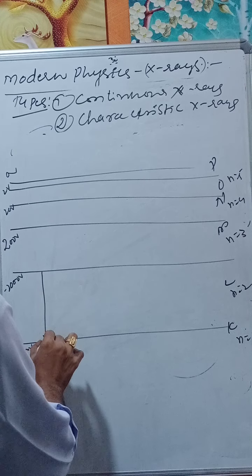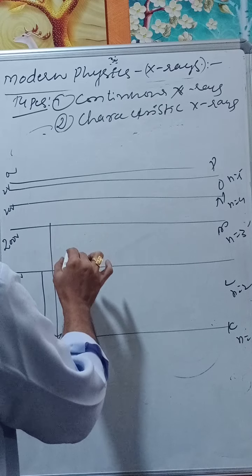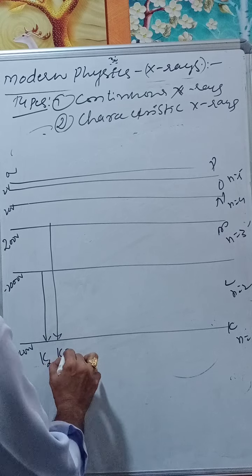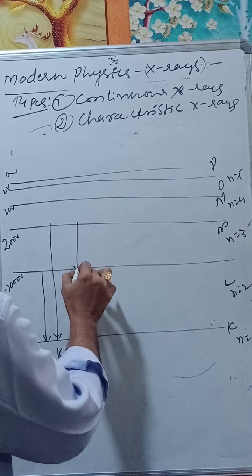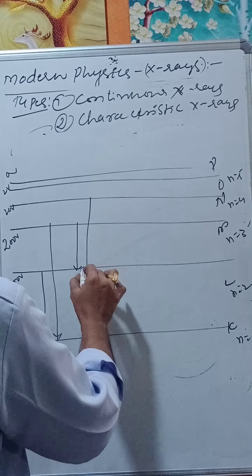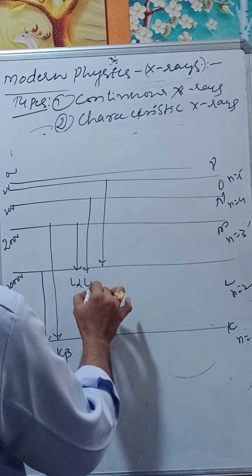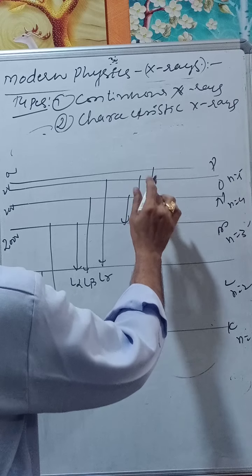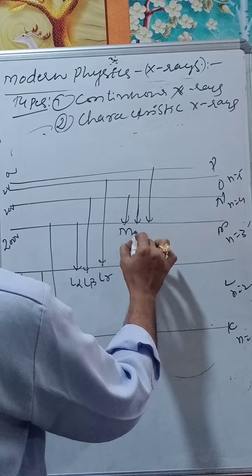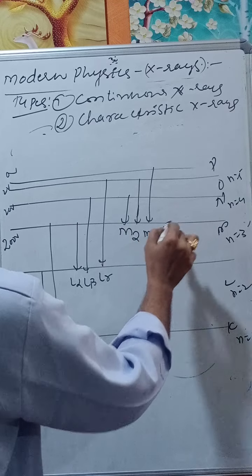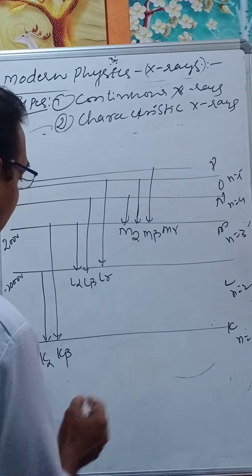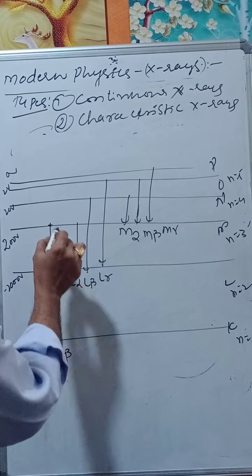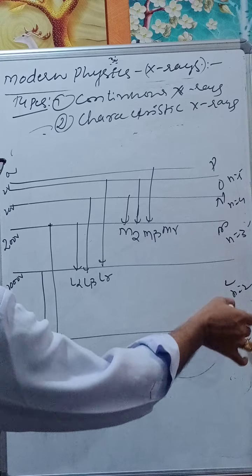And again, we know the levels. First level, this is K alpha, this is K beta, 2 to 1. Next, this is L alpha, L beta, L gamma. This is M alpha, M beta and M gamma. Now if you observe this carefully, K beta is from M to K, isn't it?